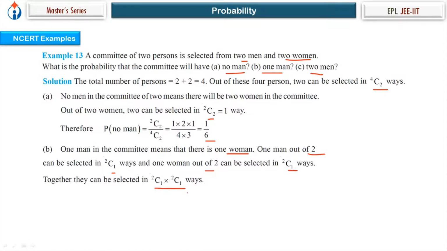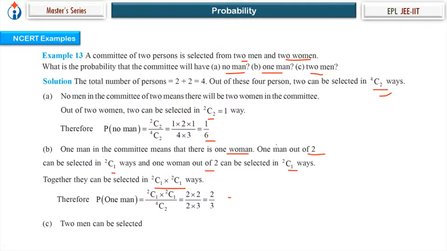So those are the favorable outcomes. So probability of 1 man is 2C1 into 2C1 upon sample space 4C2. Answer is 2 by 3. Similarly, 2 men: 2 out of 2, 2C2. Hence, 2 men is 2C2 upon 4C2, which is equal to 1 by 6.